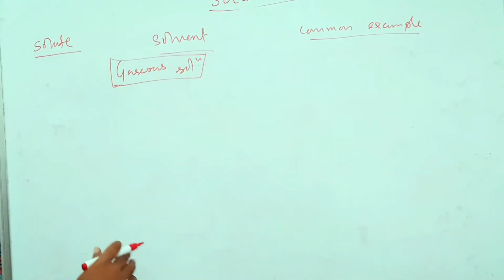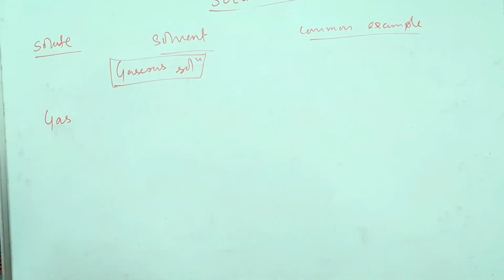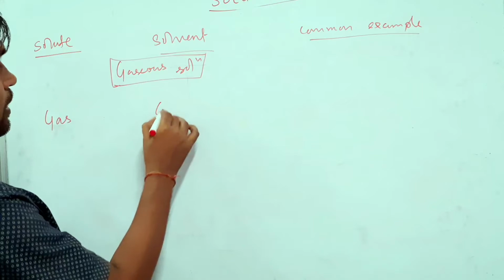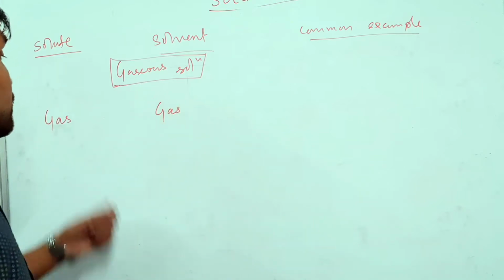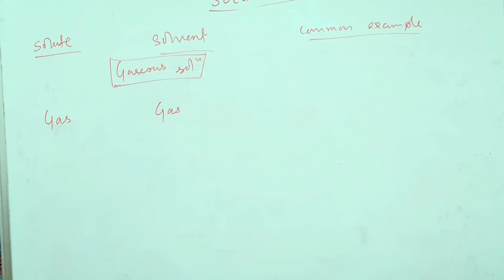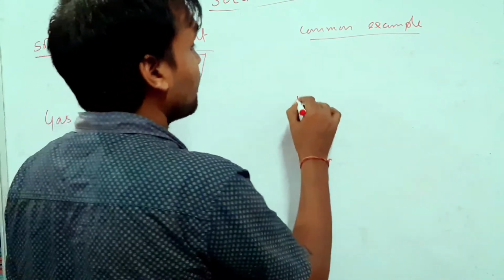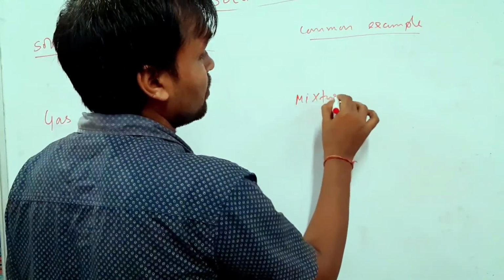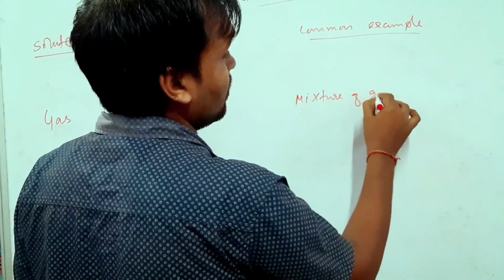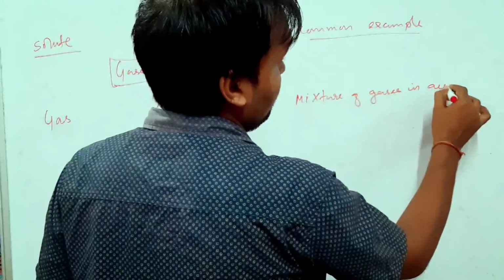In the gaseous solutions, definitely the solvent is gas. We are taking the first case in which the solute is also gas and the solvent is also gas. Got it or not? The example will be a mixture of gases in air.